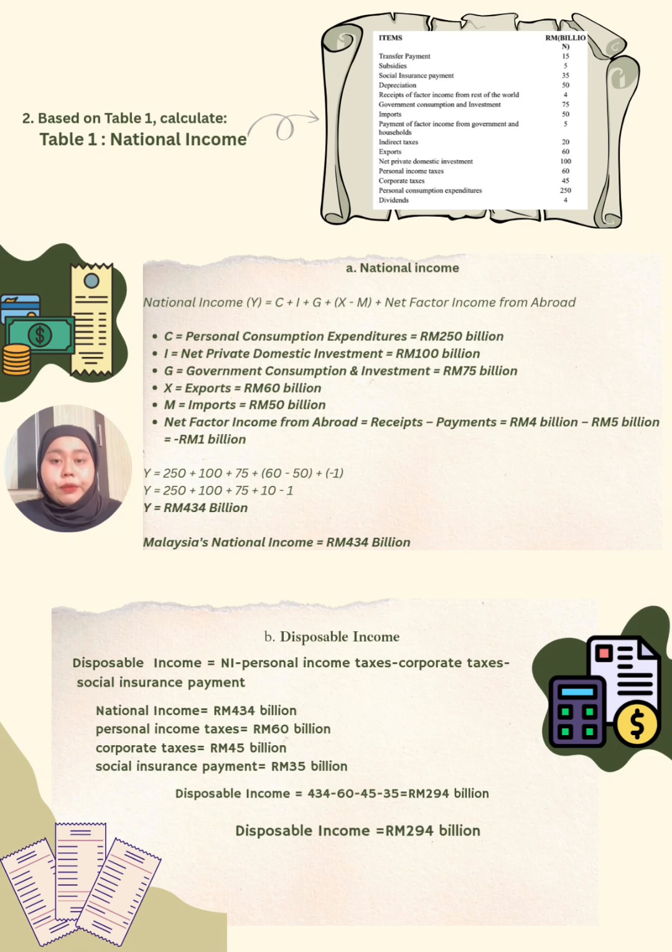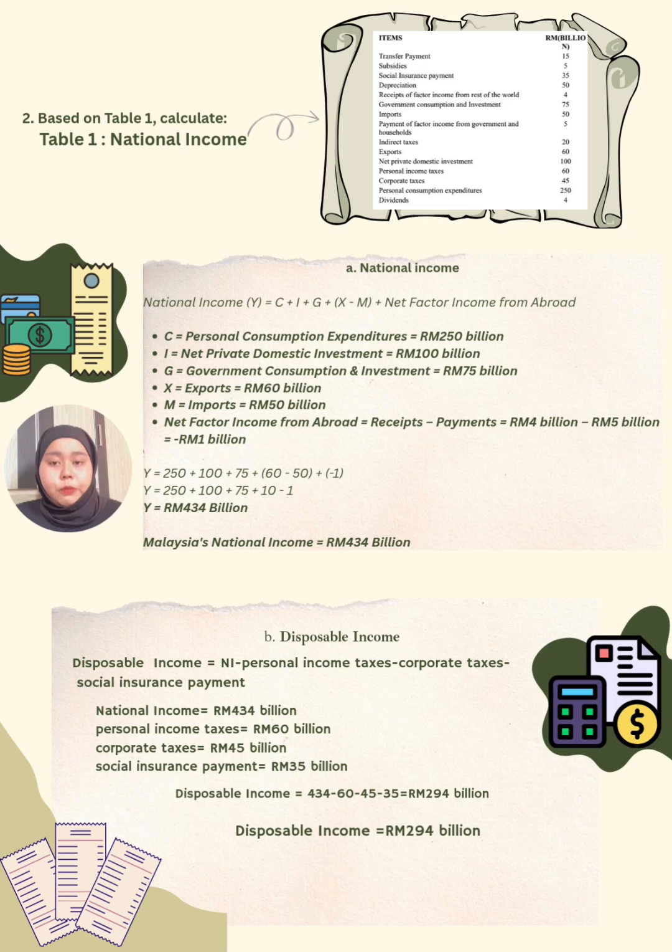I is net private domestic investment, which equals 100 billion ringgit. G is government consumption and investment, which equals 75 billion ringgit. X is export, which equals 60 billion ringgit. M is imports, which equals 50 billion ringgit.